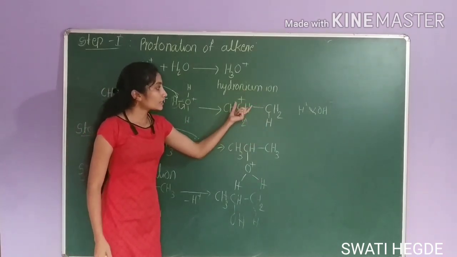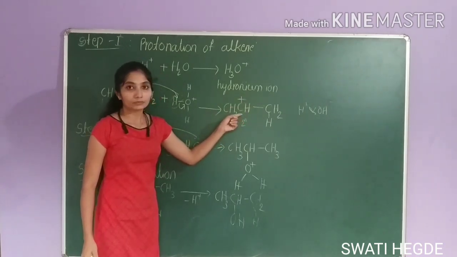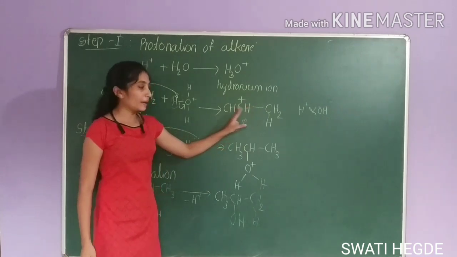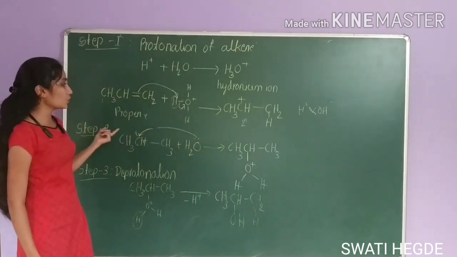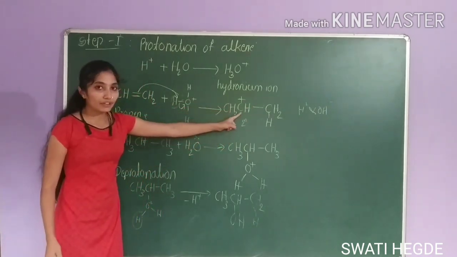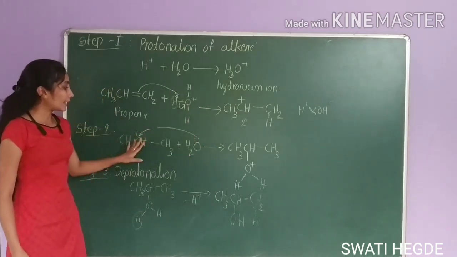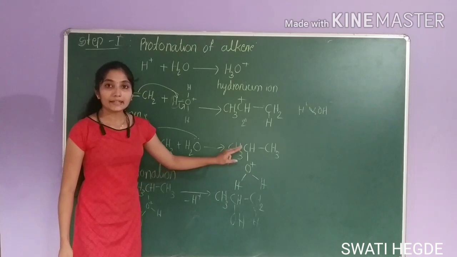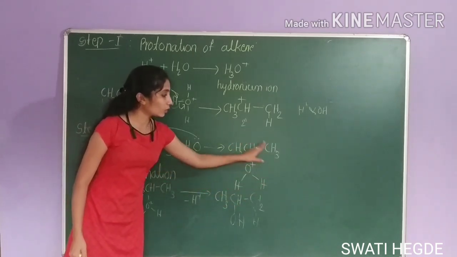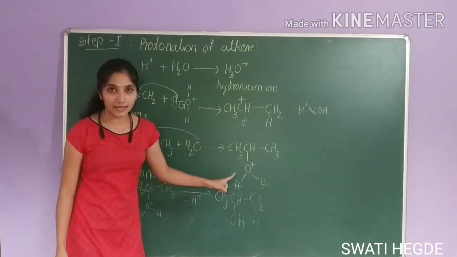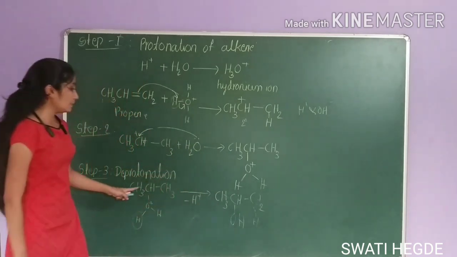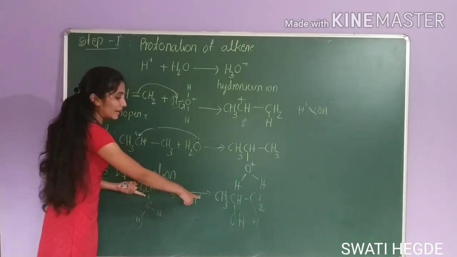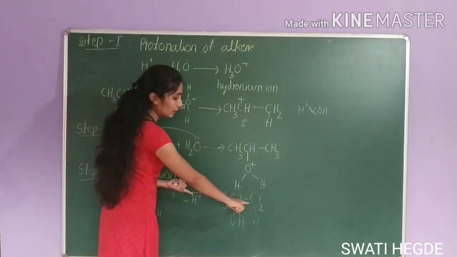In next step, this becomes an electrophilic center now. Right? Nucleophile will attack on this carbon atom. Second step is nucleophilic attack. In nucleophilic attack, H2O will attack on this carbon atom and produces protonated alcohol. This is protonated alcohol. That means one proton will be extra here. The last step is elimination or deprotonation. In this step, one proton will be eliminated to form the final product.